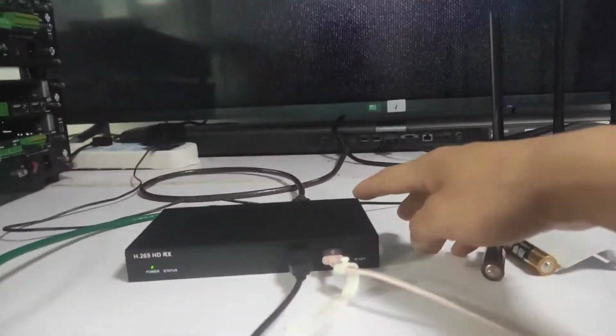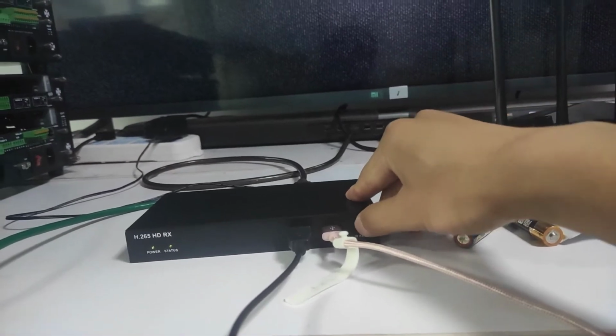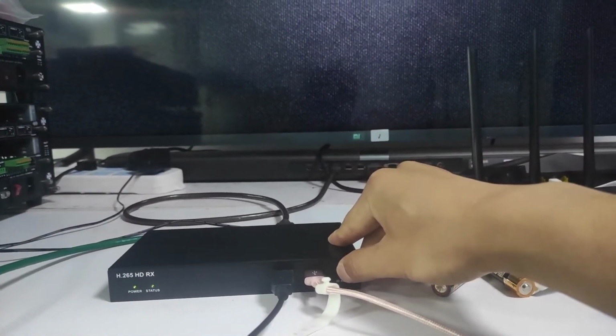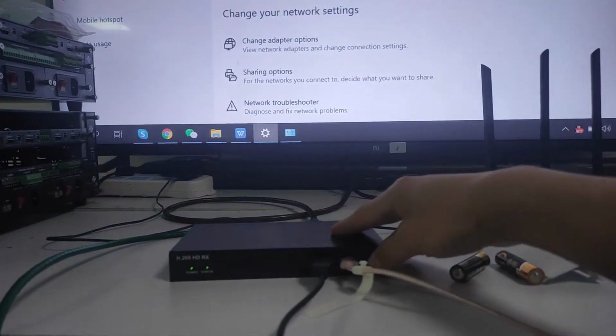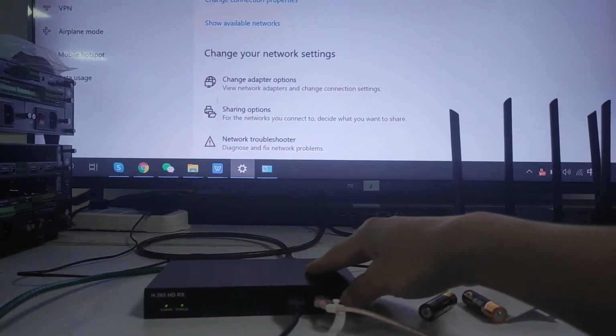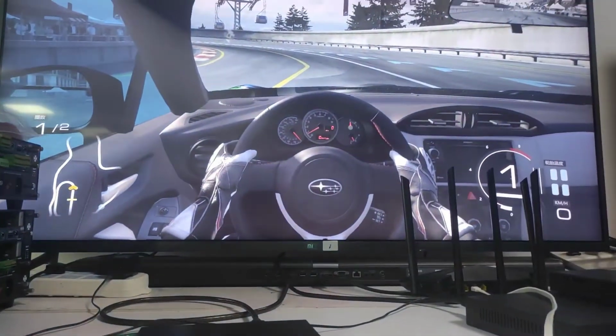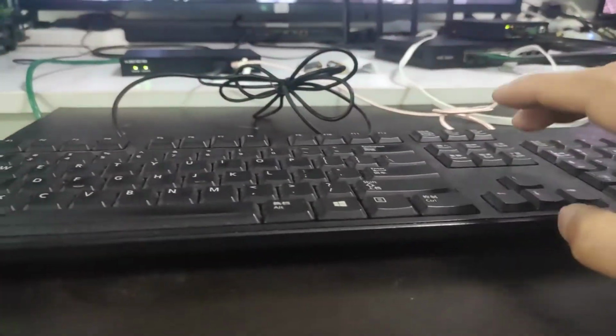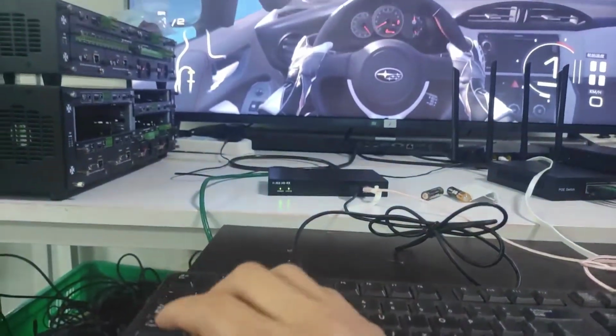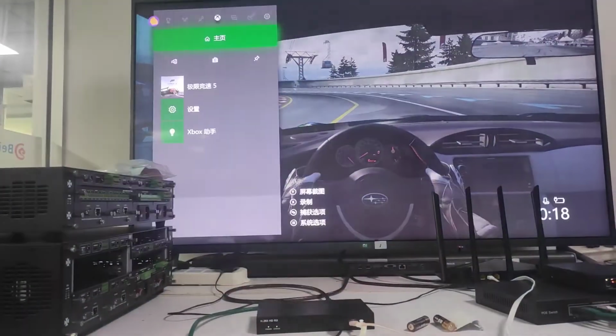We also can just simply press the ID key here. Then we can just press for 3 seconds. Then we can switch to another source. Press again, you will switch back to the other source. And this is the cable. With this one, we also can control the Xbox.